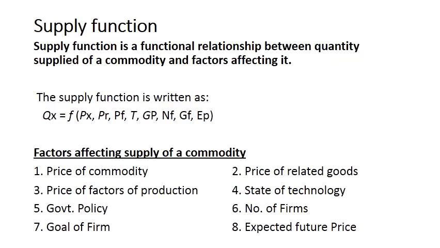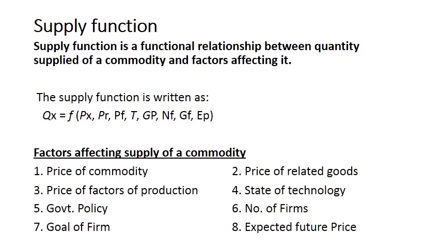Supply function is a functional relationship between quantity supplied of a commodity and the factors affecting it. There are a number of factors which affect the supply of a commodity. So what is the relationship between those factors and supply? This is determined by the supply function. And the supply function is written as Qx, the quantity supplied, is a function of Px, Pr, Pf. Px is the price of commodity x. Pr is the price of related commodities, that is substitutes and complementary goods. Pf is the price of factors of production, factor inputs we can say.